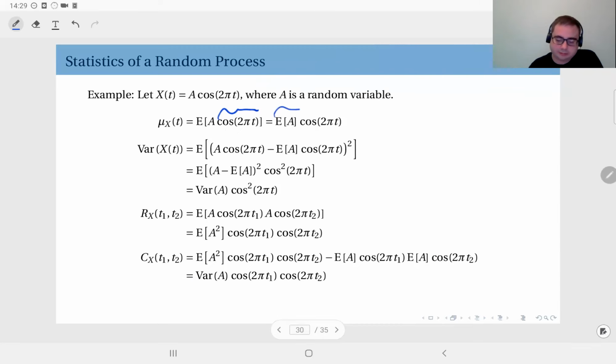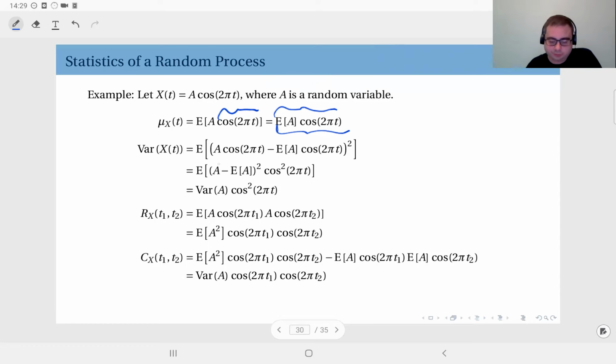So what you get is expected value of a times cosine 2 pi t. As you see, this is the mean of a random process, and it's constant with respect to randomness. There is no random variable in this expression, but it depends on time. It's not a constant fixed number. Okay, be careful about this. What about the variance?